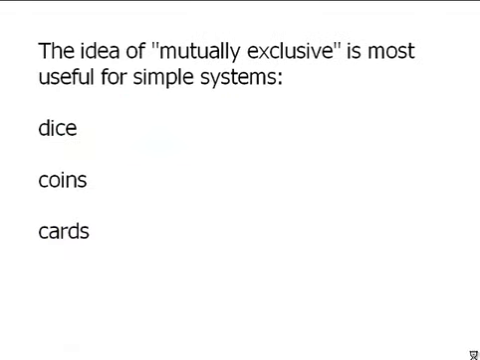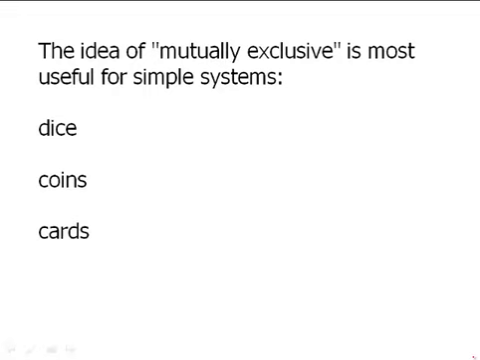Well, this is a distinction that is most useful for very simple systems. Dice, coins, cards. So for example, with a die, if I roll one die, I could get a 2 or I could get a 3, but getting a 2 and a 3 at the same time, those two are mutually exclusive. That's just not going to happen. If I pick a card out of a deck, it could be a spade, it could be a club, but there's no way that it's going to be both a spade and a club at the same time. Those two are mutually exclusive.